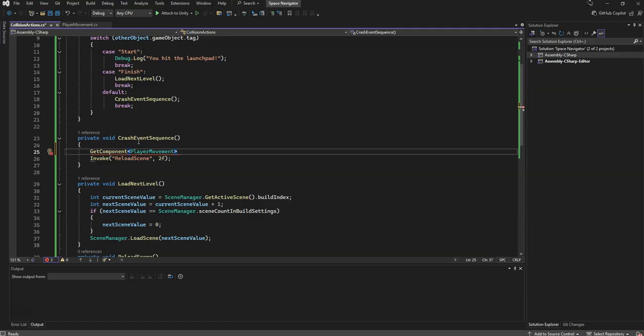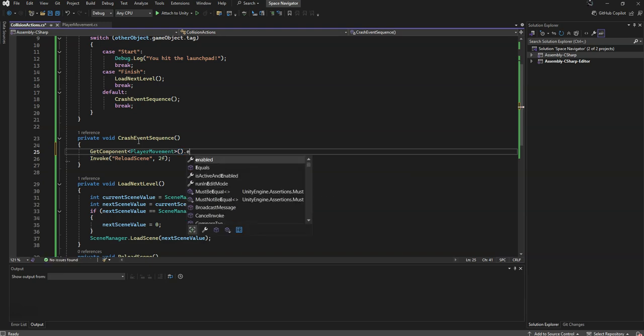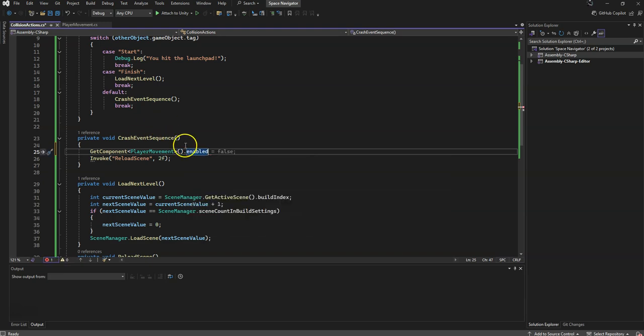And of course, if you had a different script name, then you would put that script name in here. Let's go ahead and look at this and tell it that if it is enabled, we want to set that to false. What that effectively does is it toggles that ability for us to give input from the player once we've done that crash.